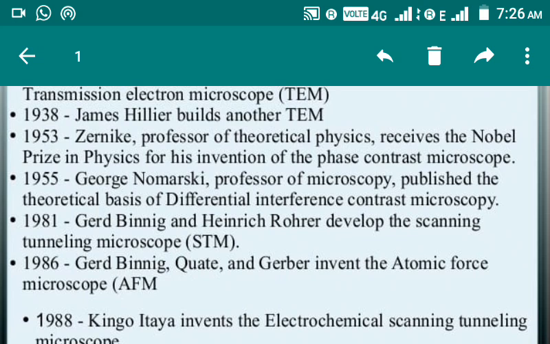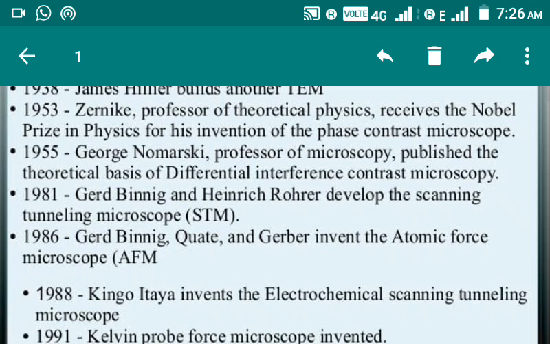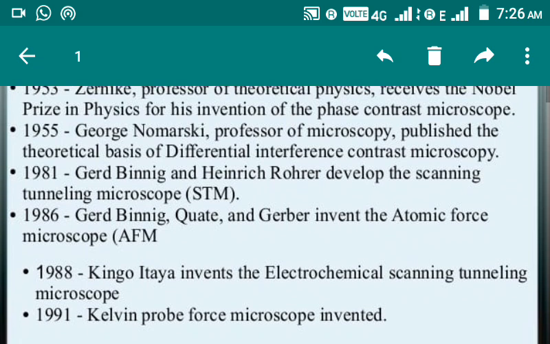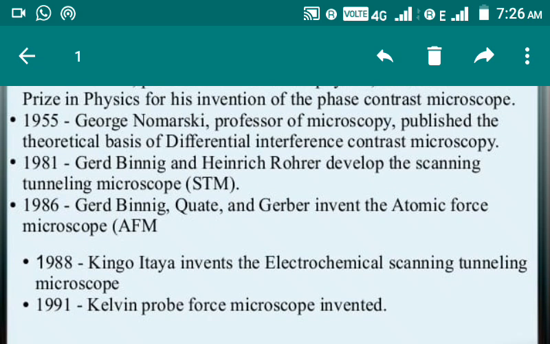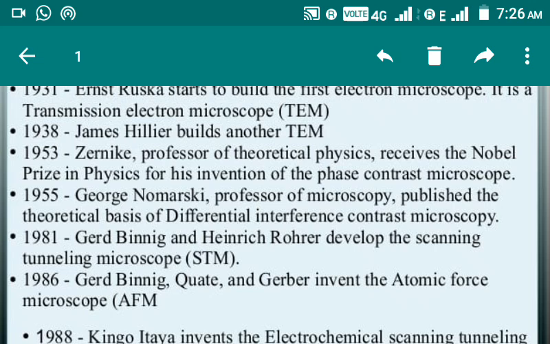In 1988, Kingo Itaya invented the electrochemical scanning tunneling microscope. And in 1991, the Kelvin probe force microscope was invented. So these are some of the historical background and timeline of how the microscope developed and how advanced forms of microscope were achieved.